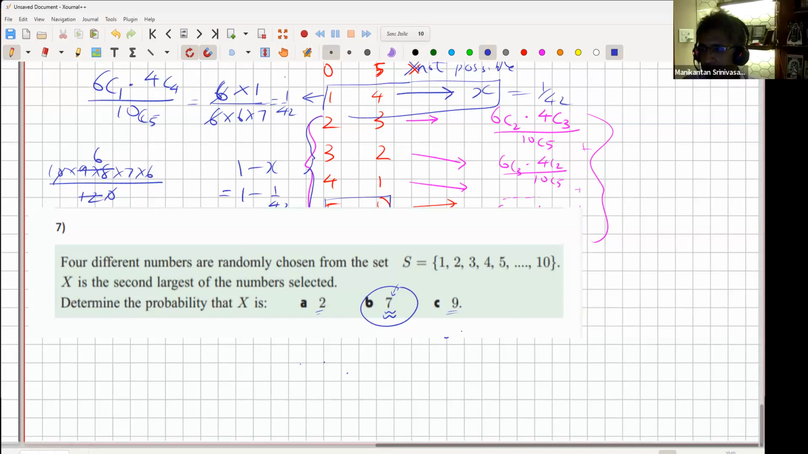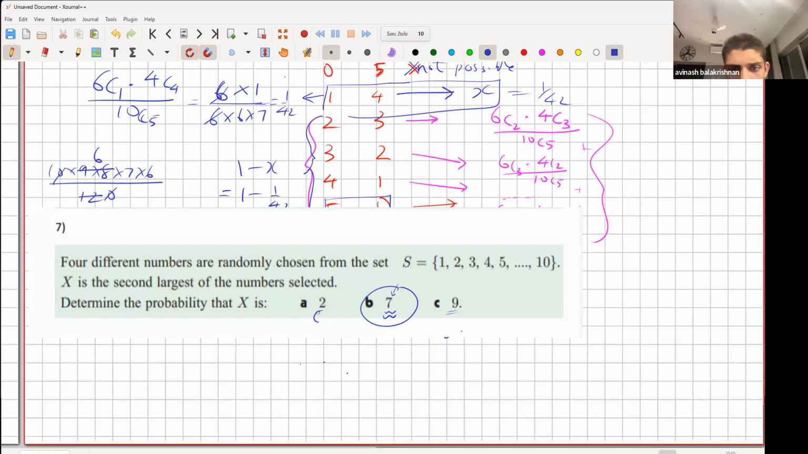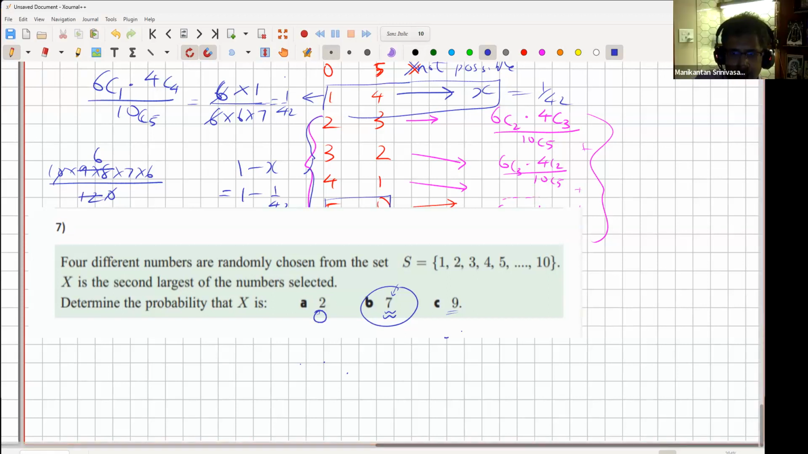Okay, yes, go ahead, Avinash. I did part A and I got 0 in that. So would that make sense? Okay, let's see. Well, yeah, so you are picking 4 numbers, A, B, C, and D. And you want the probability that X, which is the second largest, in fact, we'll call this X. A, B, X, and D. X is the second largest, right? So you want this to be 2, right? Which means you need 2 numbers below this, right? That's not possible because there's only one number below 2. So it is 0. Probability of getting 2 is indeed 0.